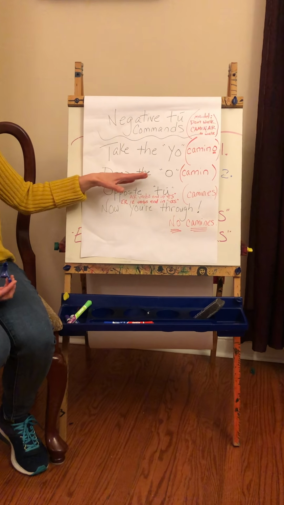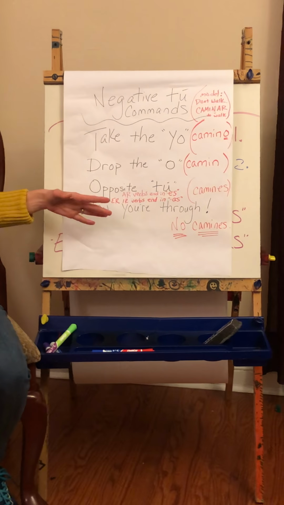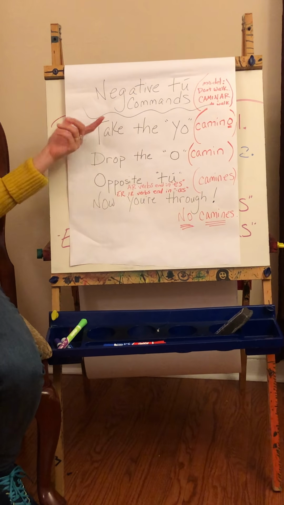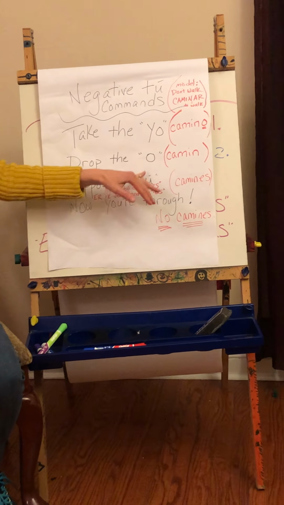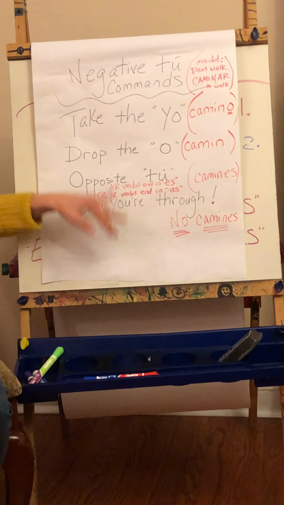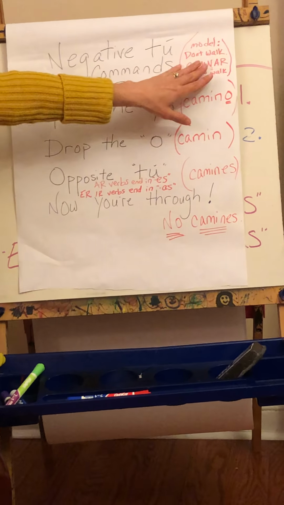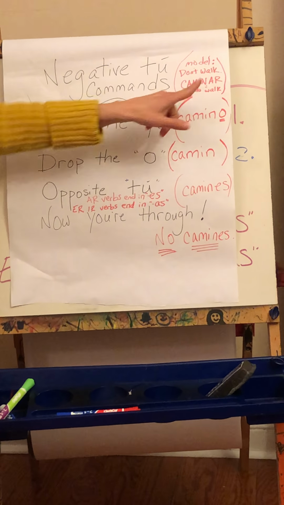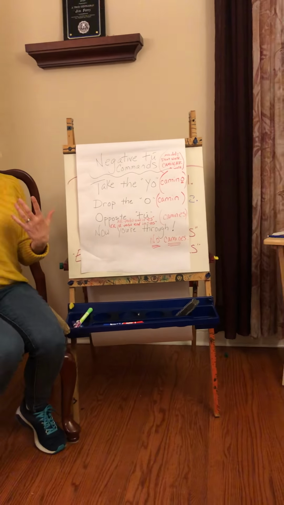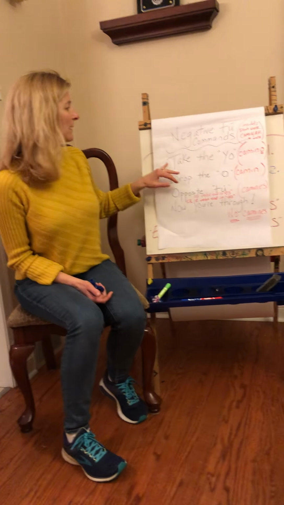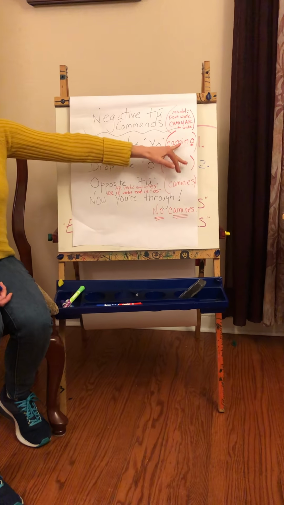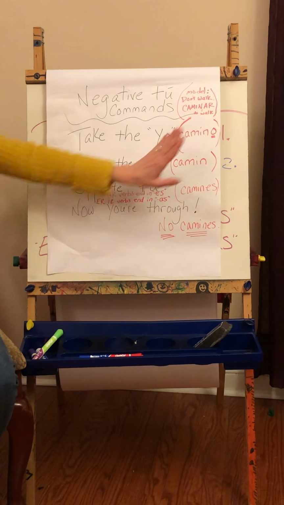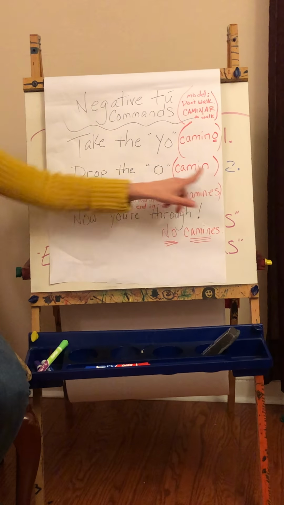So some of your classes got to see this before we were quarantined, but for some of you this might be new. So the rhyme says, take the O, drop the O, opposite tú, now you're through. Take the O. If the model is the verb caminar, which means to walk, and I want to say don't walk in the street, don't walk in the opposite direction, okay? Take the O means, what's the yo form of the verb? Caminar, it would be camino. Drop the O, so now we drop the O and it's just camin.